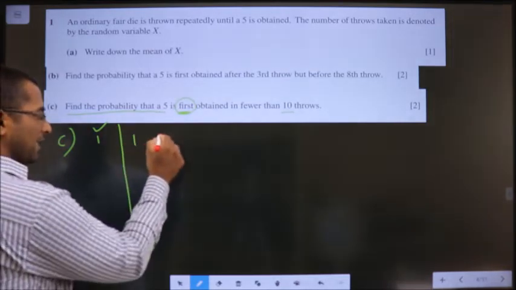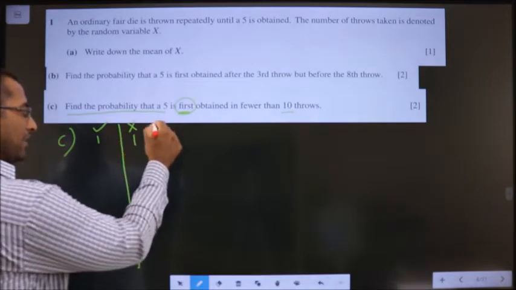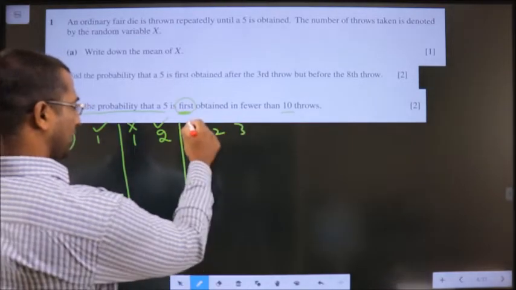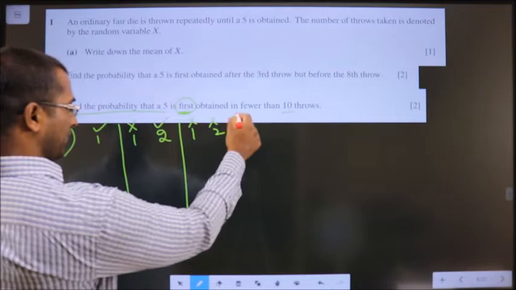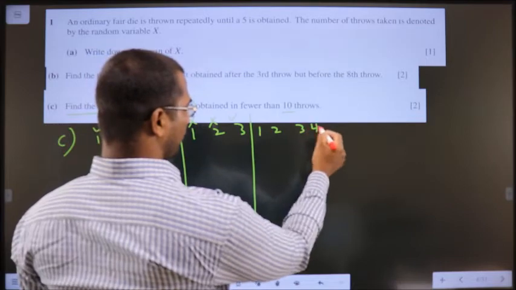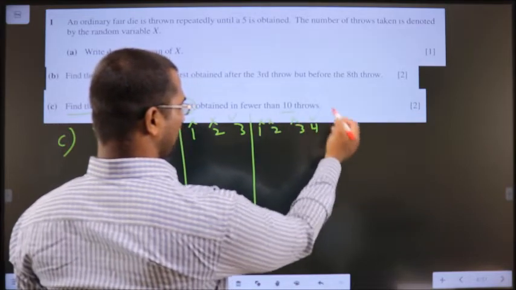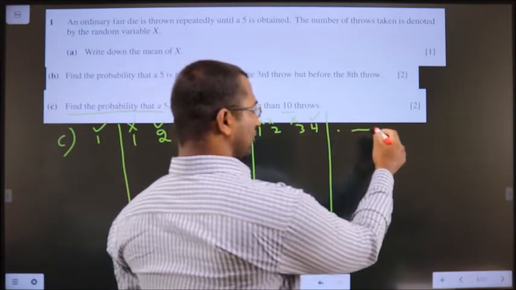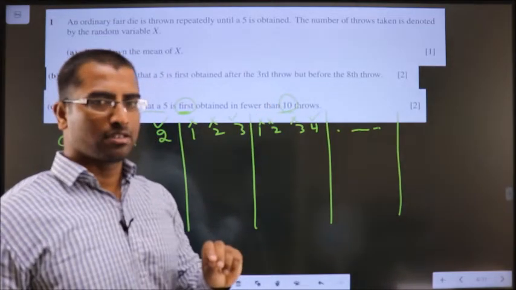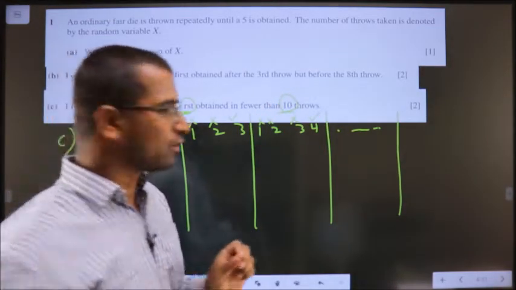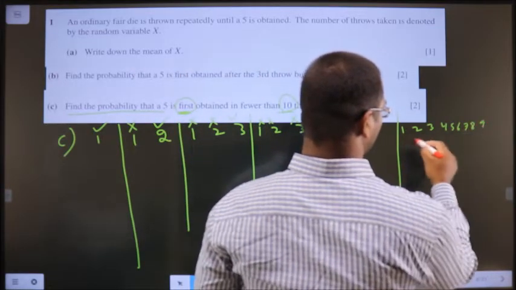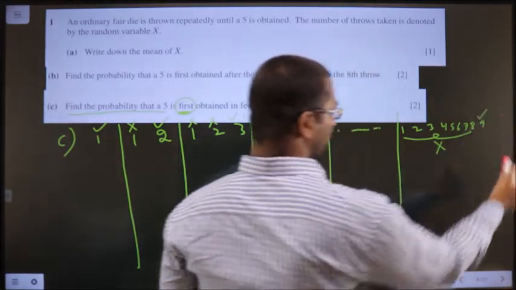Let us say I am throwing it twice. Here I should not get a 5, here I should get a 5. That's it. Same 1, 2, 3. Here I should not get a 5, here also I should not get a 5, here I should get a 5. Same thing, if I am throwing it for 4 times. No 5, no 5, no 5, finally 5. Like this, continue till fewer than 10 throws. That means I should consider till 9 throws only. So 1, 2, 3, 4, 5, 6, 7, 8, 9. In all these cases, 5 should not come. Over here, 5 should come.